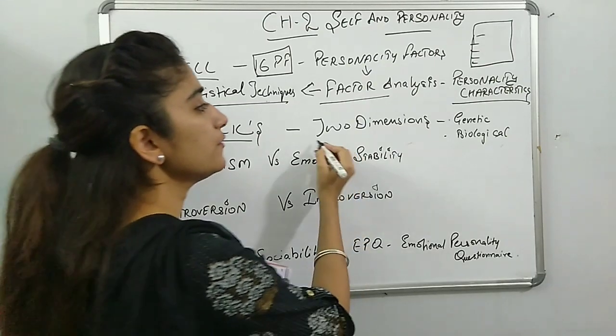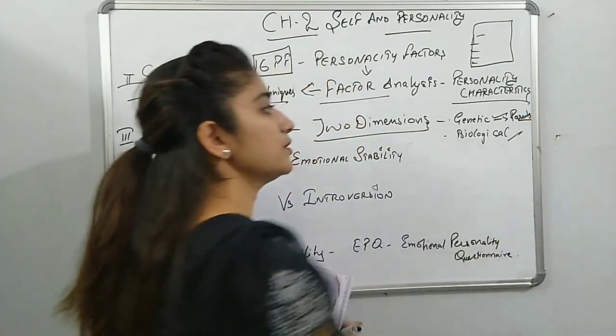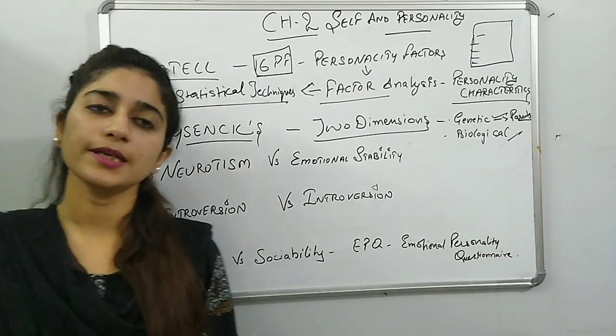In this he has firstly given the genetic and biological factors, which parents transfer to an individual.